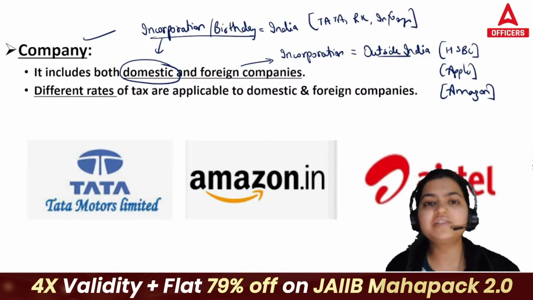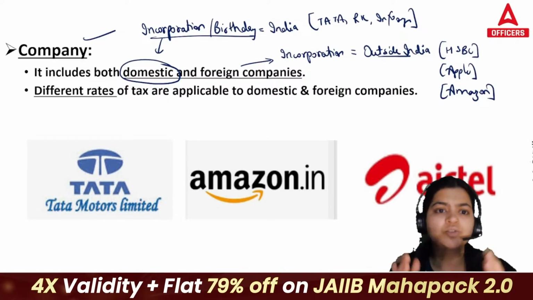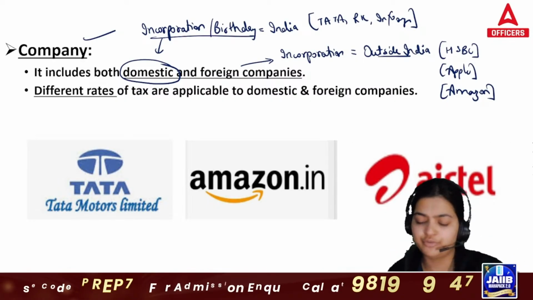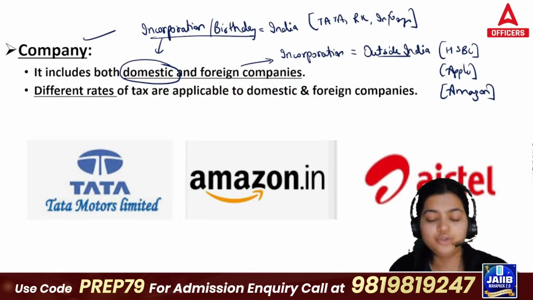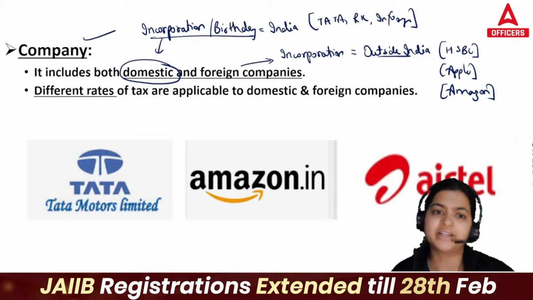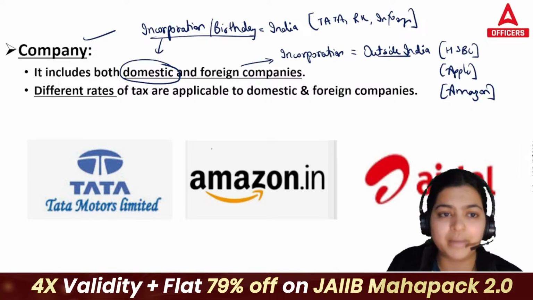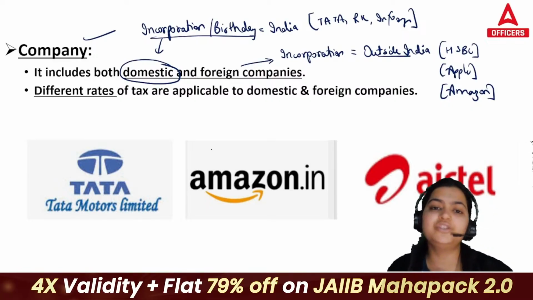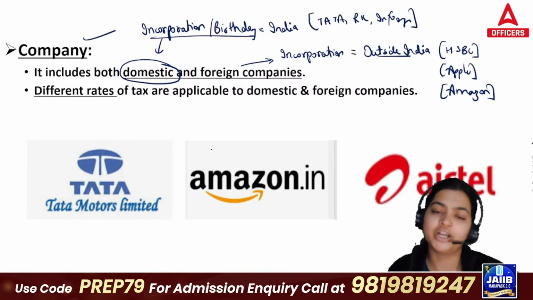Now, always remember when we are calculating tax for domestic companies or for foreign companies, you will be using different tax rates. There is no requirement to remember these tax rates or what the applicable tax rates are. That is not the requirement. But remember, you need to apply different tax rates for domestic and foreign companies.